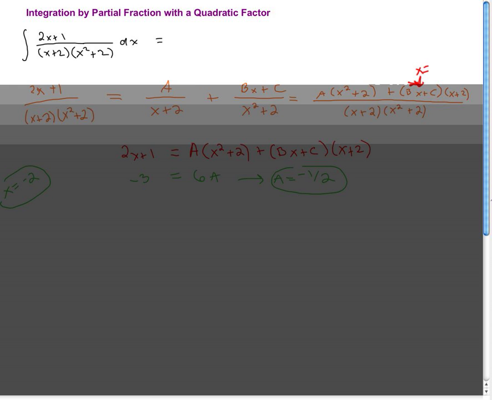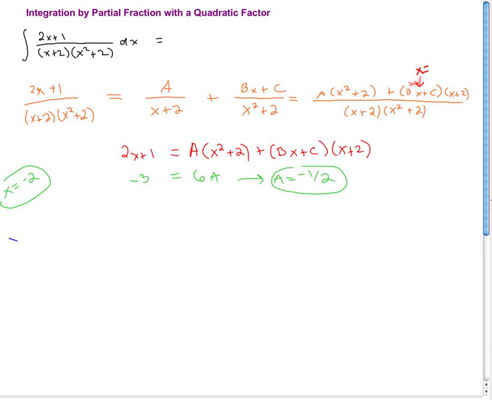So if I try x equals 0, then on this side, 0 plus 1, I get 1. A is equal to minus 1/2, so I can plug that in. Minus 1/2 times 0 plus 2, that's minus 1. B zeroes out, and when I plug in 0, I get 2c. And so that's going to give me c equal to, add 1 to both sides, divide by 2, I get 1.